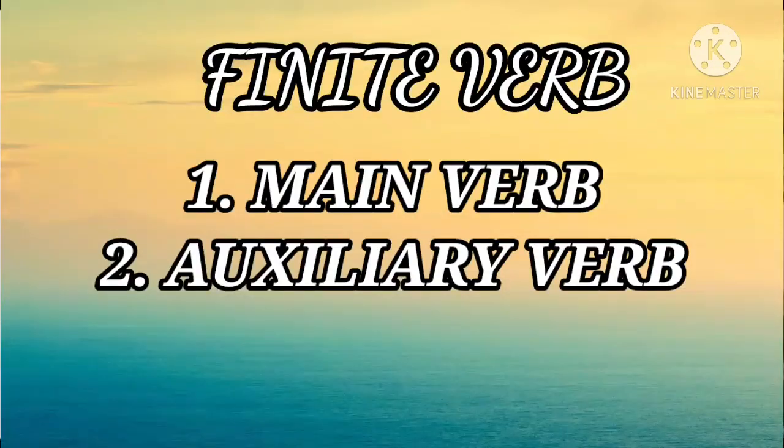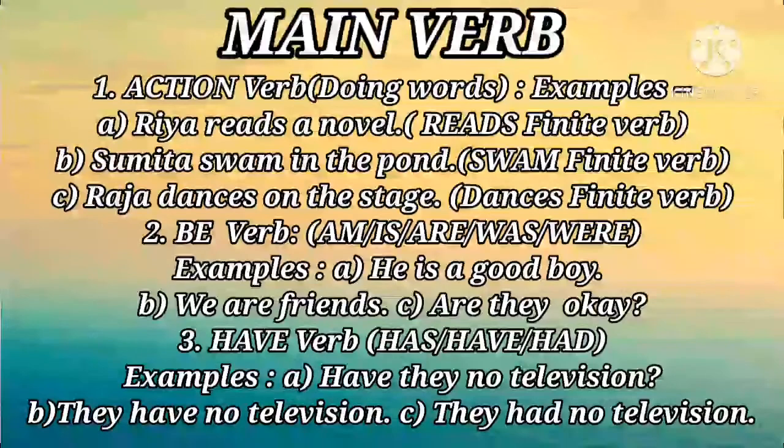Finite verb, there are two types. Number one is main verb or principal verb. And number two is auxiliary verb. Okay? There are three types of main verb. First is action verb, which means doing words. Second is be verb, which are am, is, are, was, were. And the third is have verb: has, have, and had.